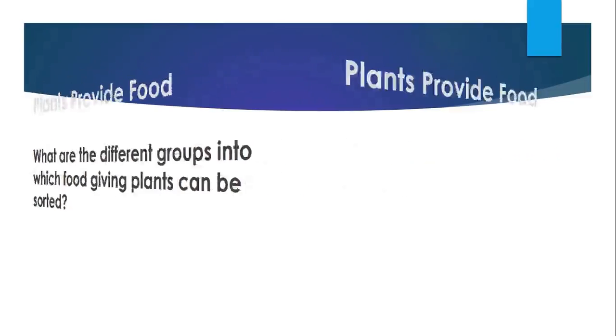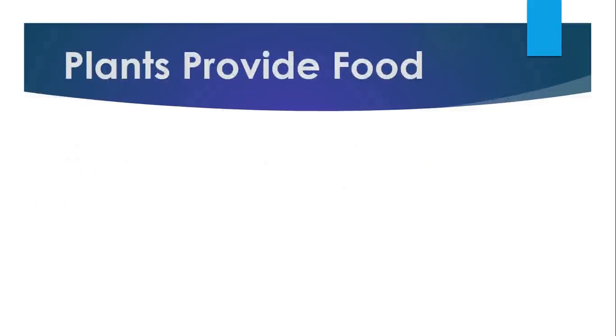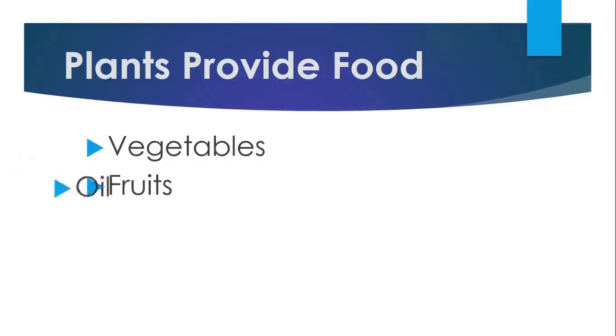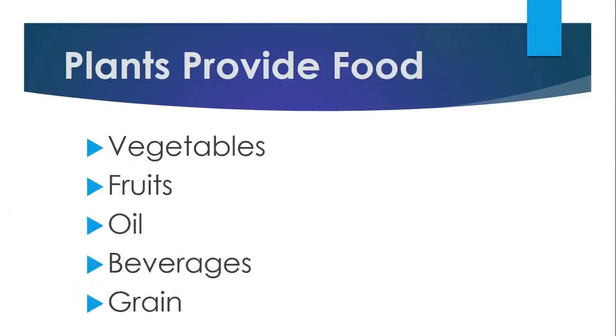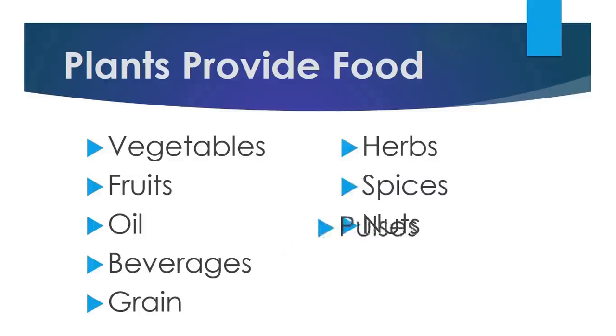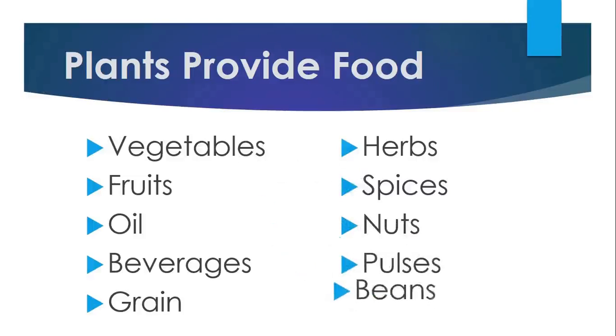Let's see. The ingredients can be broadly grouped as vegetables, fruits, oil, beverages, grains, herbs, spices, nuts, pulses, and beans. Do you remember we learned already about food groups?